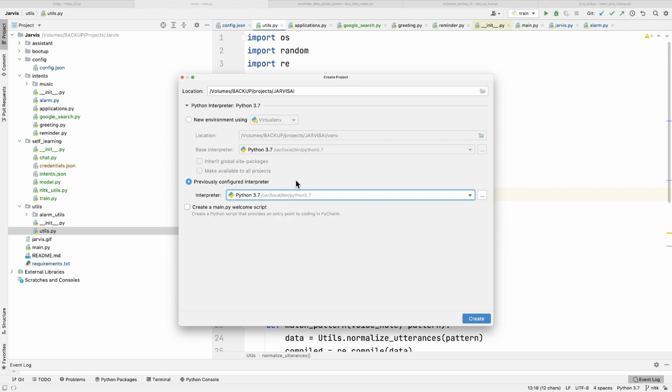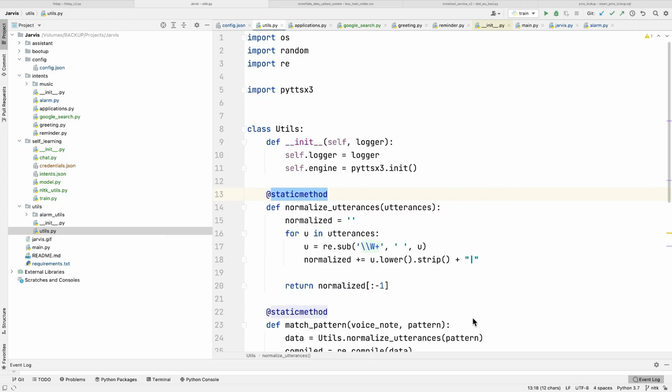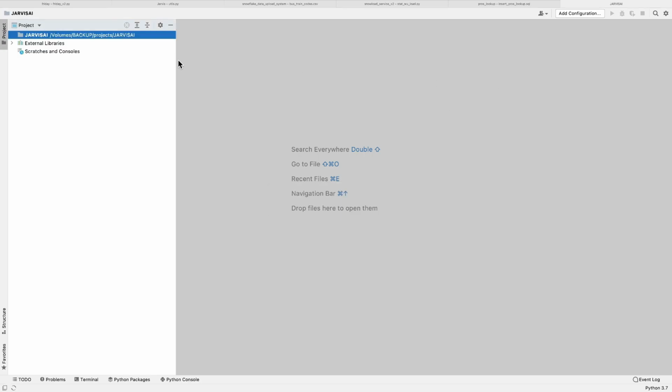I'm not going to use 3.9 because all the required modules are already installed in my 3.7 version. So hit on create, and new window. Yes, it's created.